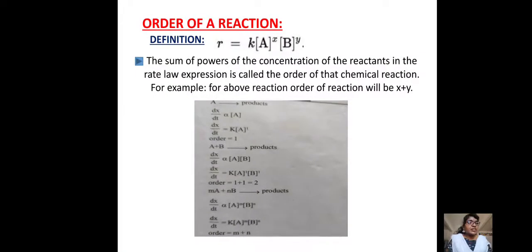And dx by dt is the change in concentration. X is nothing but the concentration term, so dx by dt over time is the rate of the reaction. Dx by dt is directly proportional to the concentration of A. If we remove the proportionality symbol, we get a proportionality constant, that is K. So dx by dt is equal to K into the concentration of A to the power 1, because one molecule, that is one A, is participating in the reaction. So we need to take the power as 1.